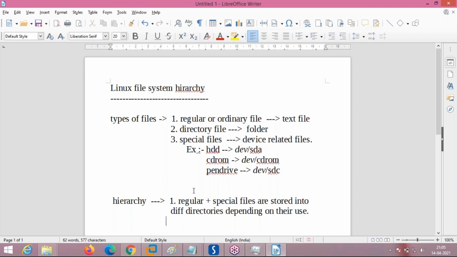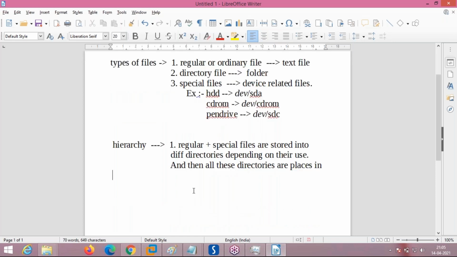Then all these directories are placed in a hierarchical format, starting from slash.